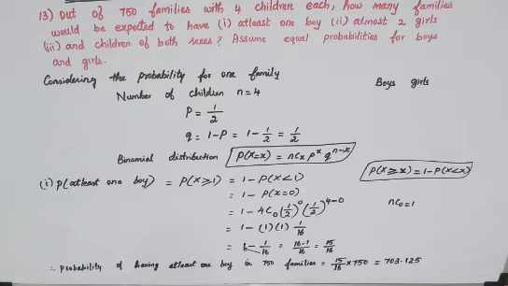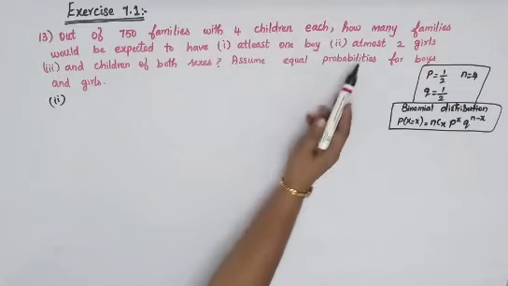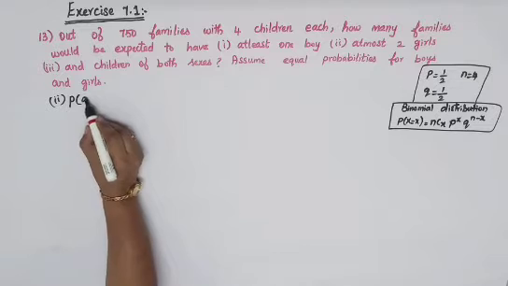So you can convert to your whole number as 703. So this is your first subdivision answer. Second subdivision, at most 2 girls. Okay, so probability of having at most